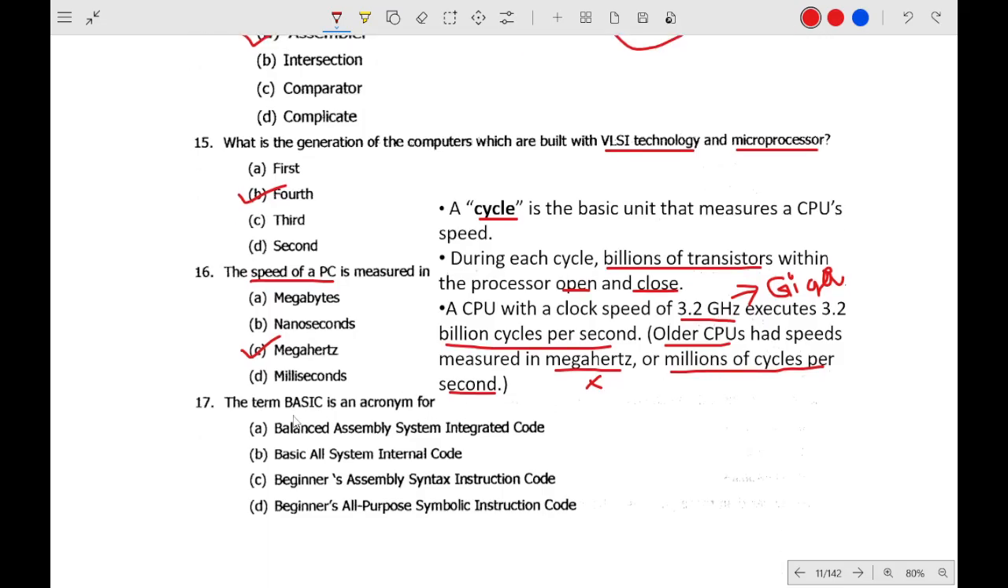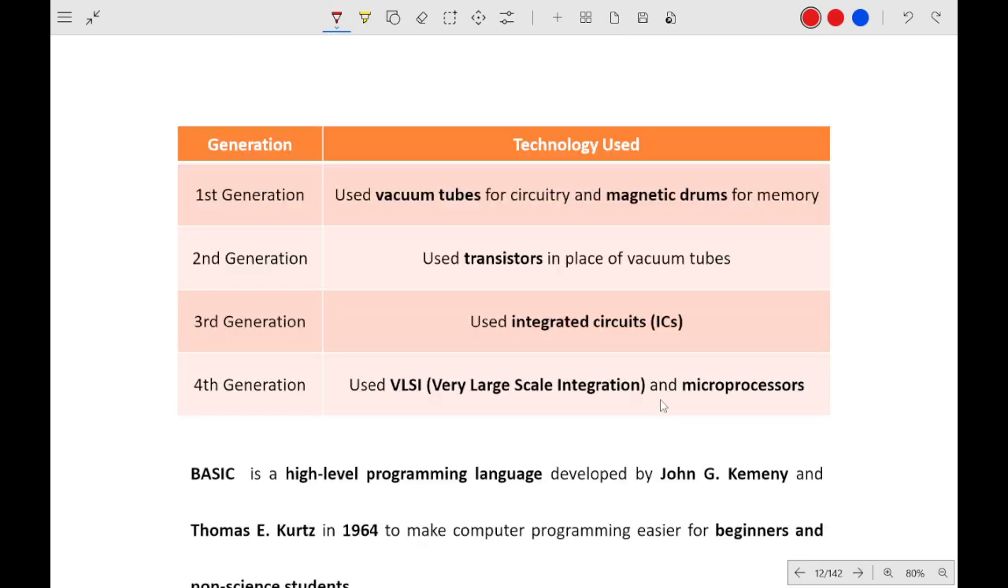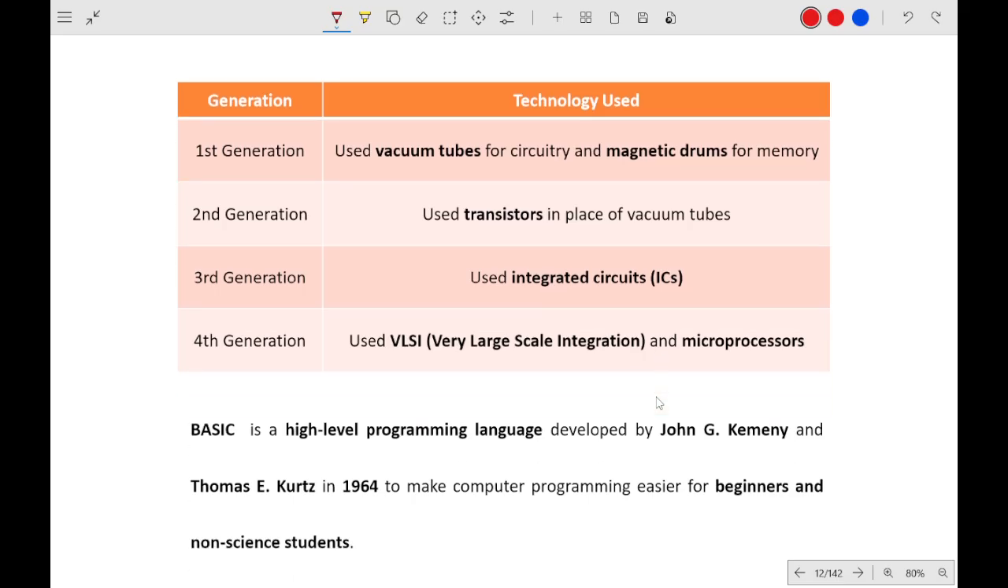And what is the acronym for BASIC? Beginners All-purpose Symbolic Instruction Code. And now let's revise a little bit about the history of technology used. As you can see, first generation is vacuum tubes and magnetic drums, second generation is transistors, third generation is integrated circuits, and the fourth generation is VLSI, very large scale integration, and microprocessors.